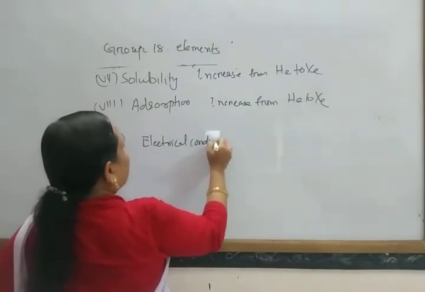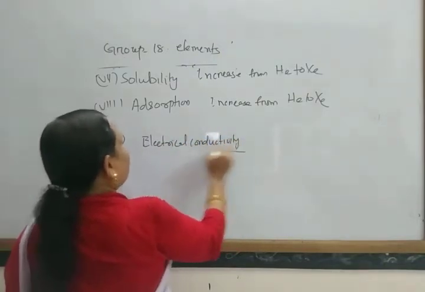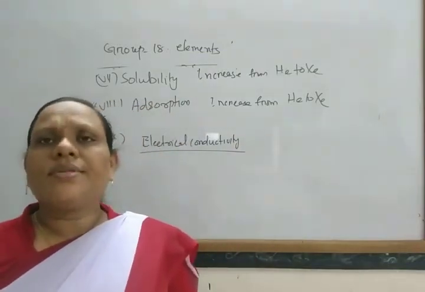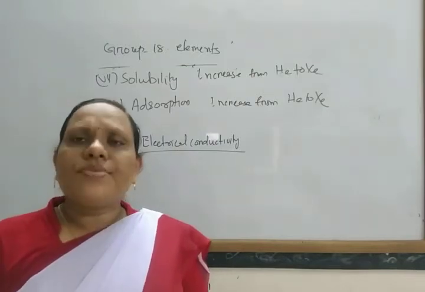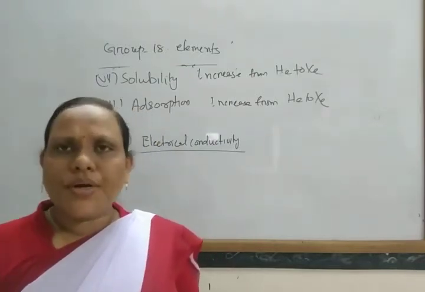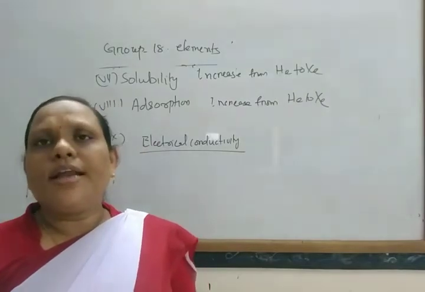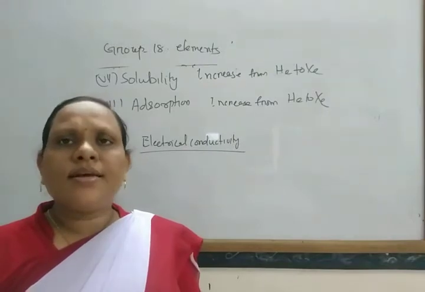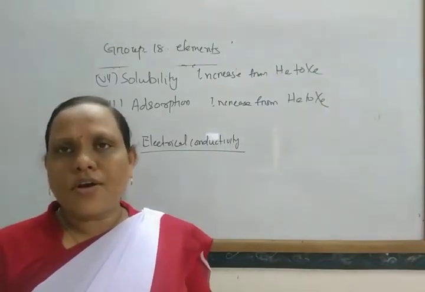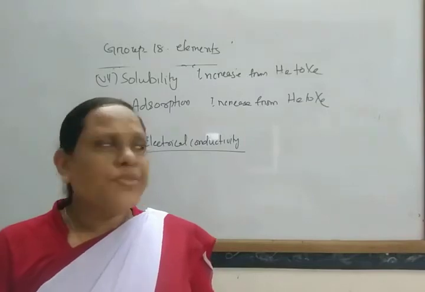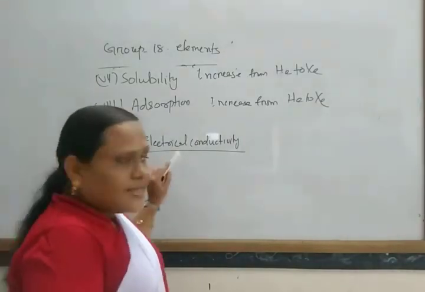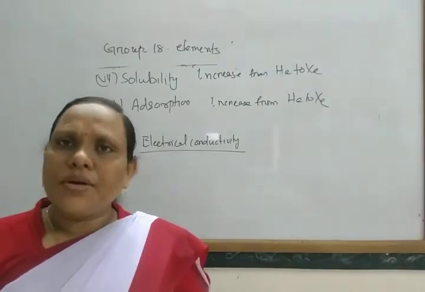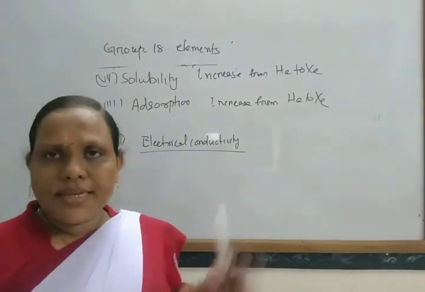Next come to another property, that is electrical conductivity. These gases act as good conductors at low pressure, except helium.